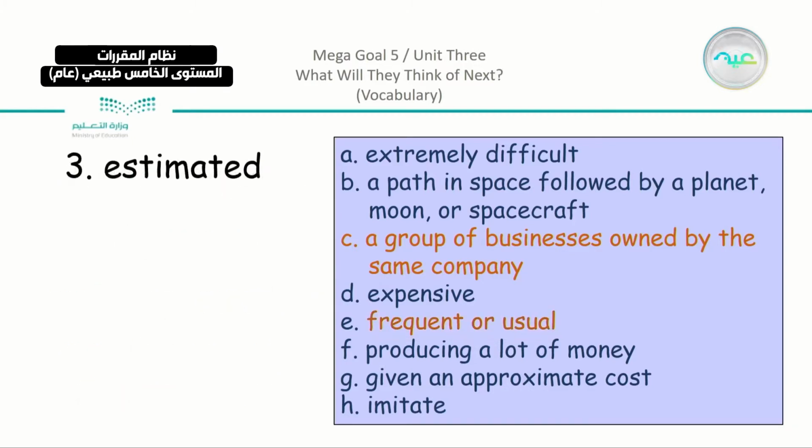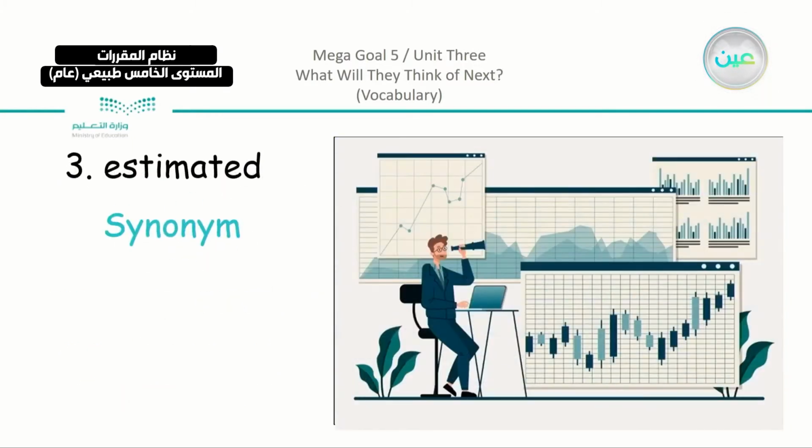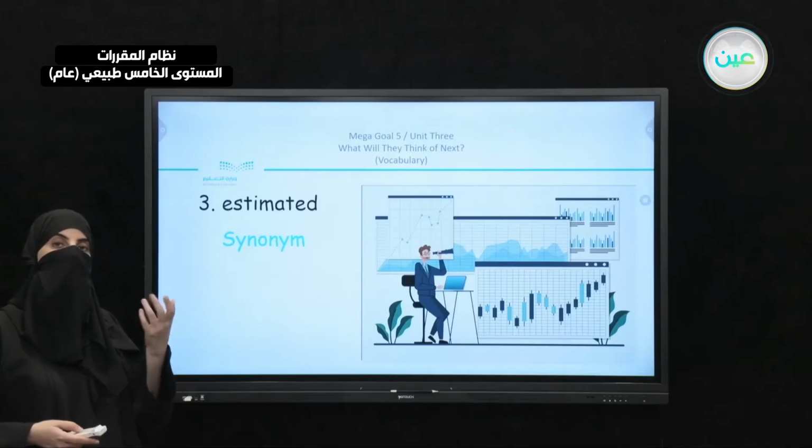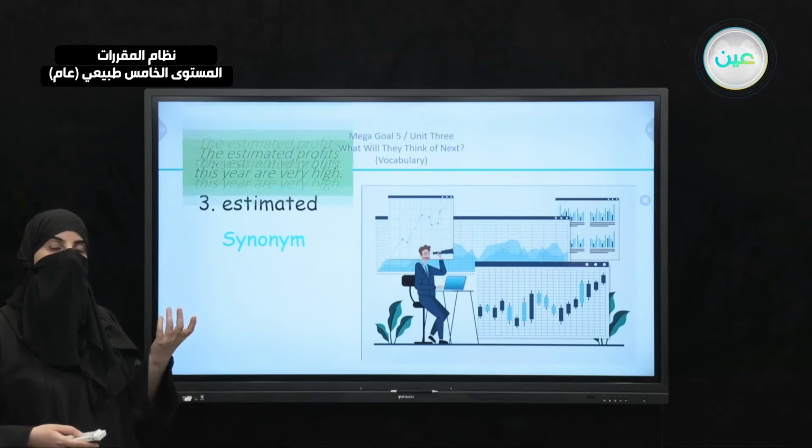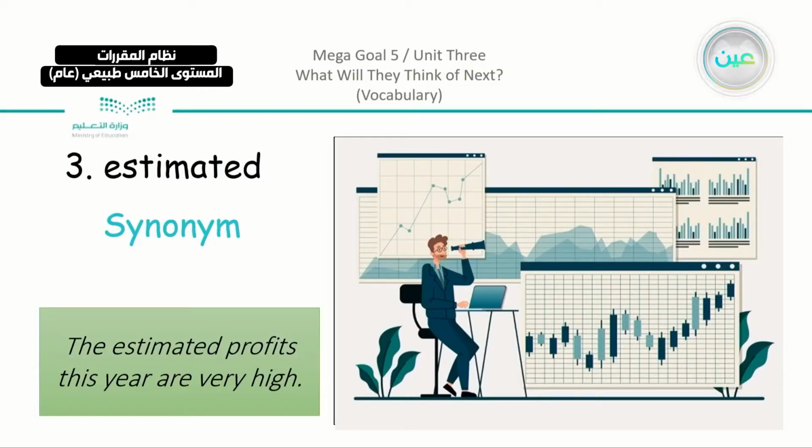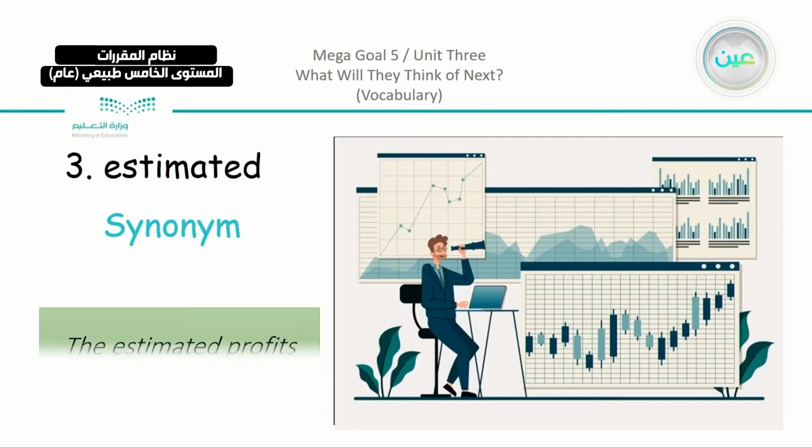Then we have number 3, estimated. We can see that this man has a project. He is working on his project and he's looking to the future. What are the profits? What is he expecting? So we have here the example, the estimated profits this year are very high.